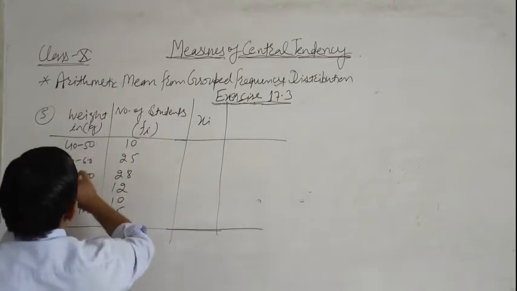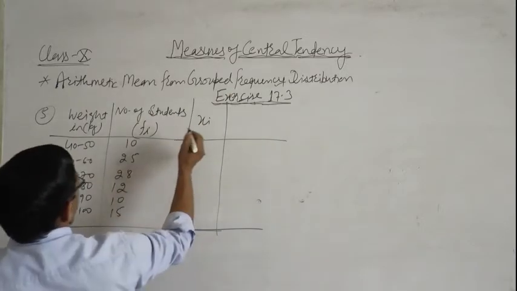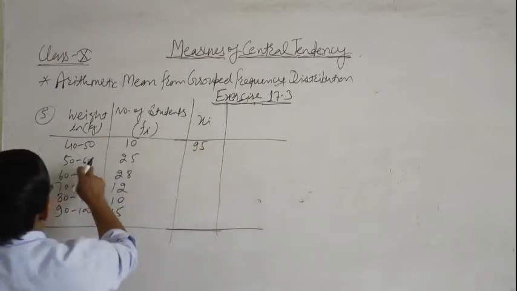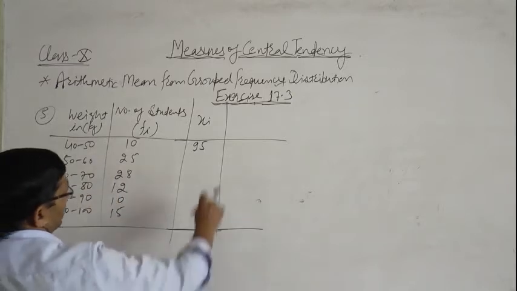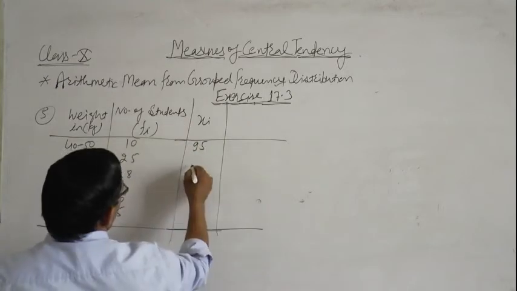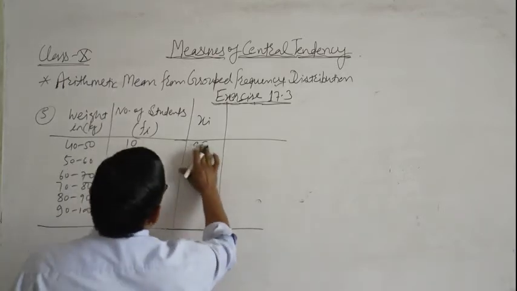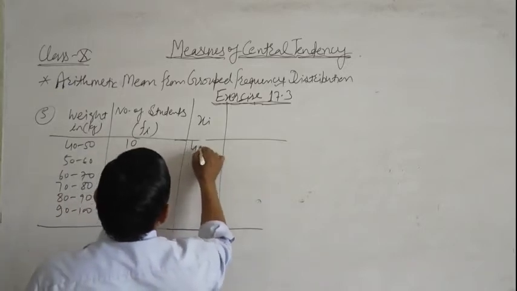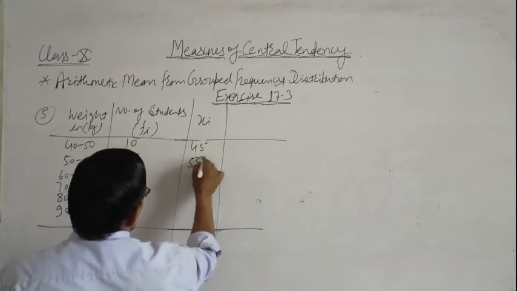40 to 50, it means lower limit plus upper limit divided by 2. 40 plus 50 is 90, divided by 2, it means 45. Then 50 to 60, it means 55.